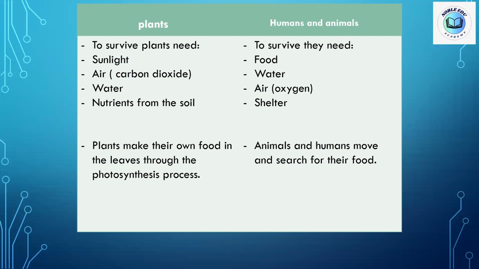So the plants need sunlight, air, carbon dioxide, water, and some mineral salts or nutrients from the soil. But the humans and animals, to survive, they need food, water, oxygen gas from the air, not the carbon dioxide gas, and they need shelter.